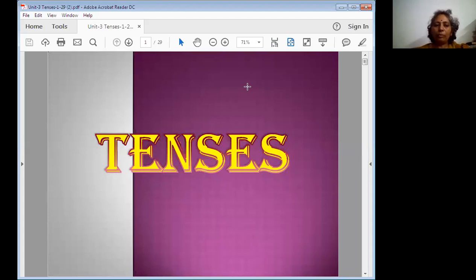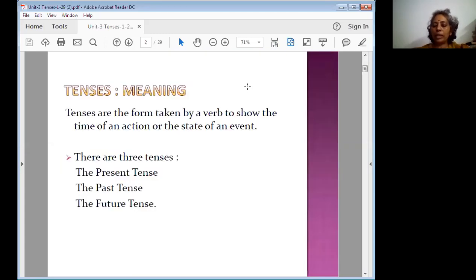After that, you came to know the types of sentences. There you identified the assertive sentence, negative sentence, interrogative sentence, negative interrogative sentence. So now you have a clear idea about the types of sentences and the types of verbs. Now you apply the same knowledge here while doing tenses.